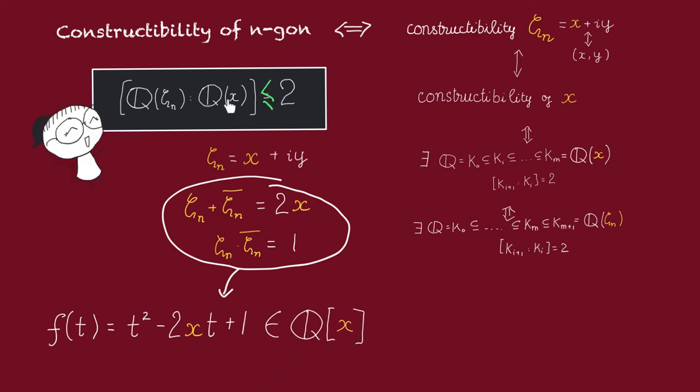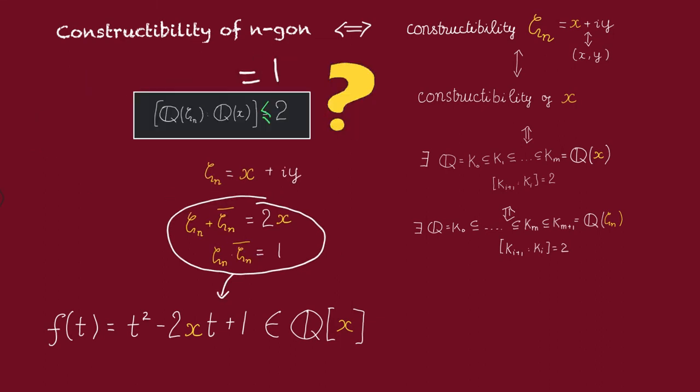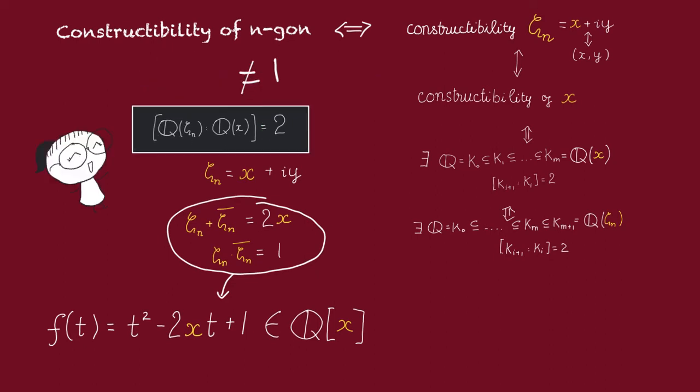Thus the degree of this extension must be less than or equal to 2, since zeta n is the root of a quadratic polynomial over Q(x). Now, can it be 1? Well, if it's 1, then that means these two fields are going to be equal. But that's not possible, because Q(x) is real, whereas Q(zeta n) is imaginary. So this degree can't be 1, and thus it must be 2, as claimed.